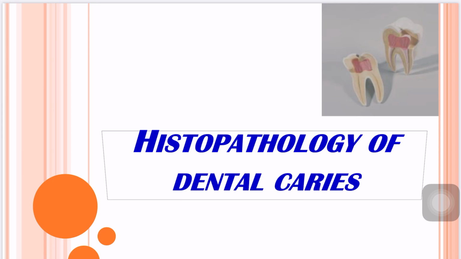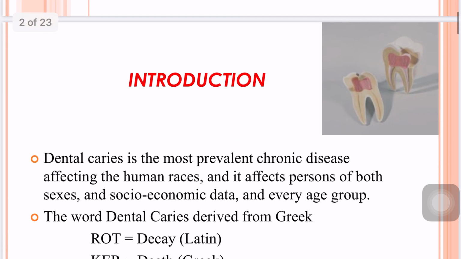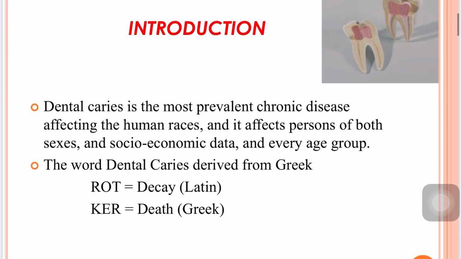As a part of e-learning program, today we are going to discuss the histopathology of dental caries. Coming to the introduction, dental caries is the most prevalent chronic disease affecting the human race. It affects persons of both sexes, all socioeconomic status and every age group. The word dental caries is derived from Greek: ker means death, and rot means decay.